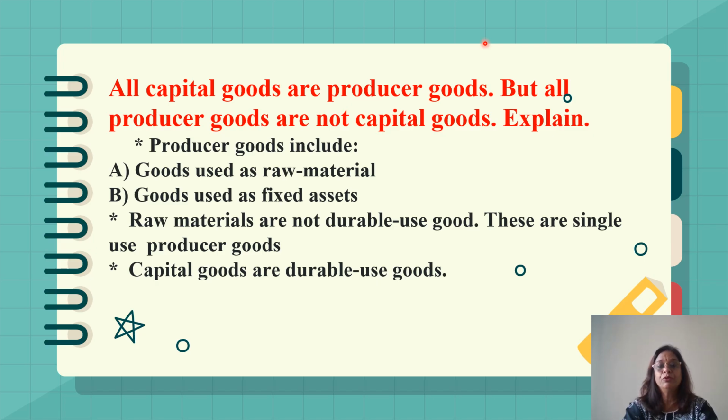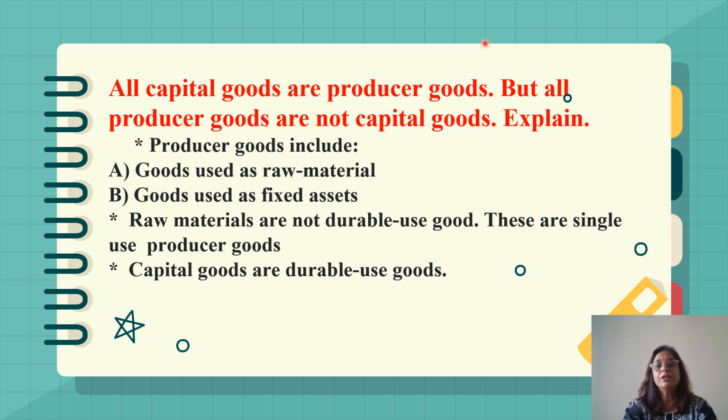Here, wood and nails are non-durable goods which cannot be used again and again. They will lose their identity when I use them, and they are single-use producer goods.